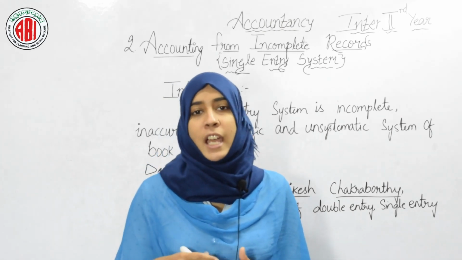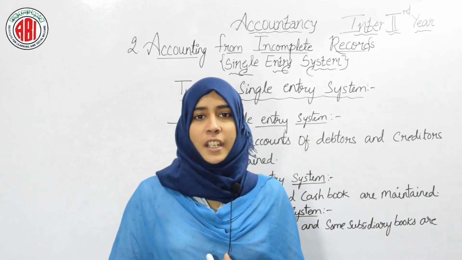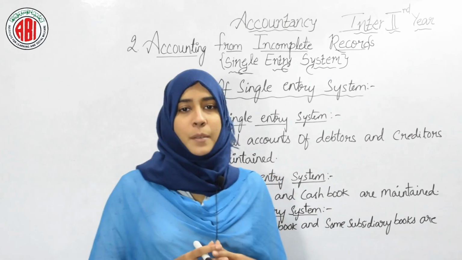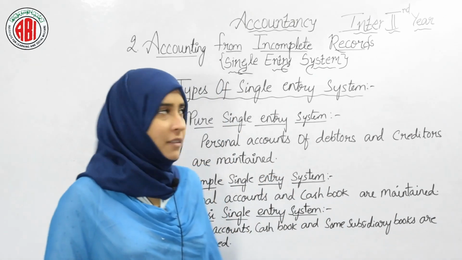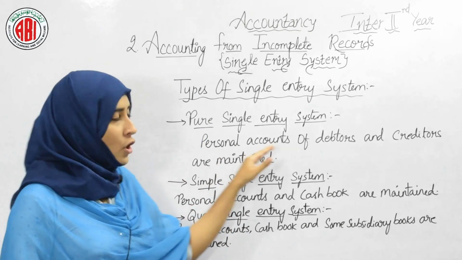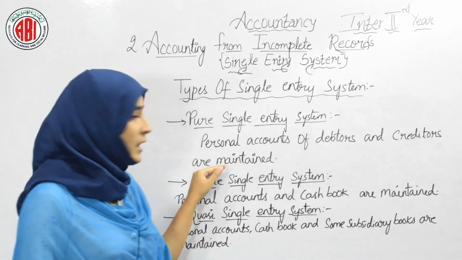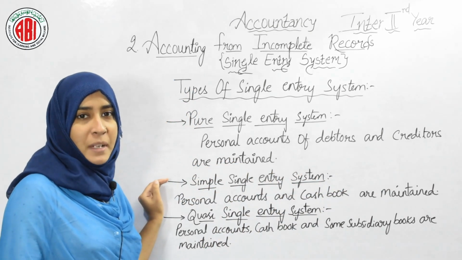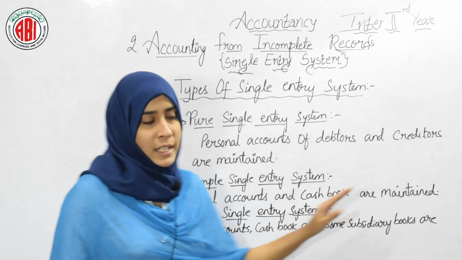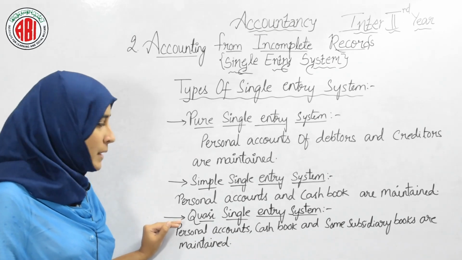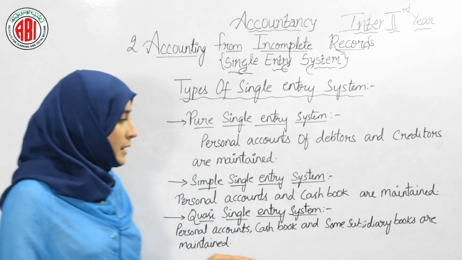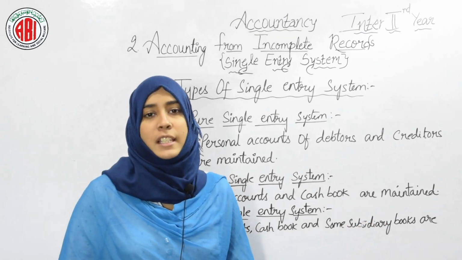Now let's see what are the types of single entry system. Generally, single entry system can be classified into three types, that is pure single entry system, simple single entry system and quasi single entry system. Now let's see what you mean by pure single entry system. Under this method, personal records of debtors and creditors are maintained. And what do you mean by simple single entry system? Here personal accounts and cash book are maintained. And under the quasi single entry system method, personal accounts, cash books and some subsidiary books are maintained. So these three are the types of single entry system.